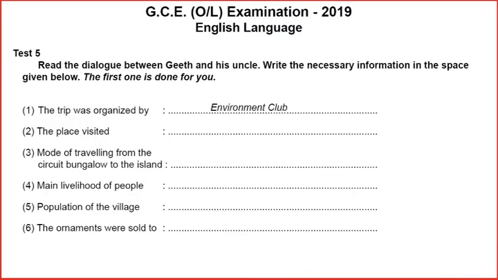So you have to write the information in the blank or the space given below. Given below is under the conversation or under the dialogue. There are some questions and you will have to write your answers on the dotted line. Dotted line. Okay. The first one is done for you. First one has already been done.